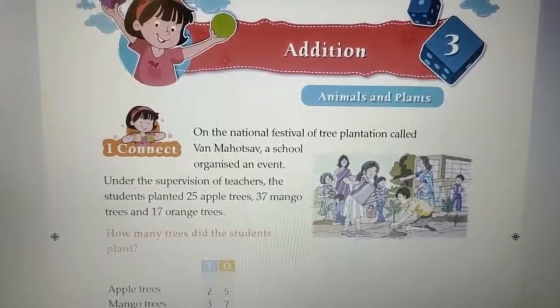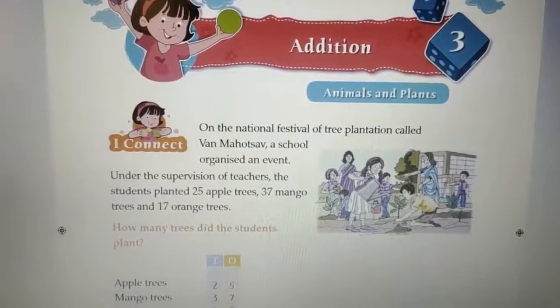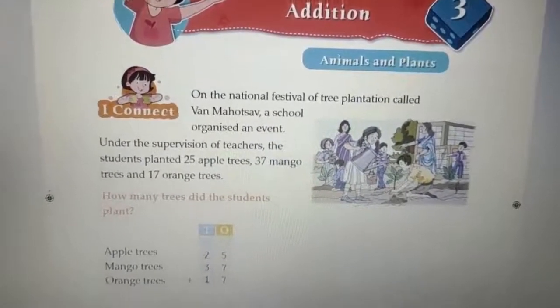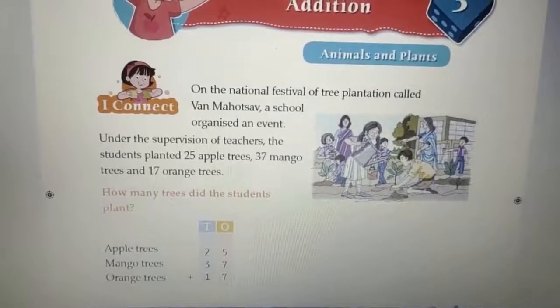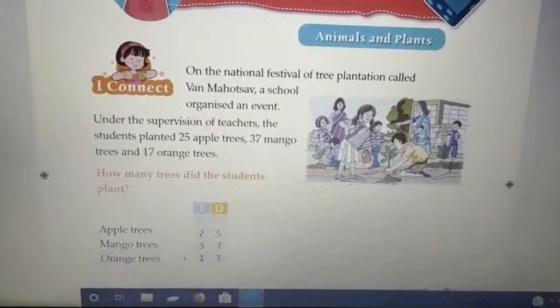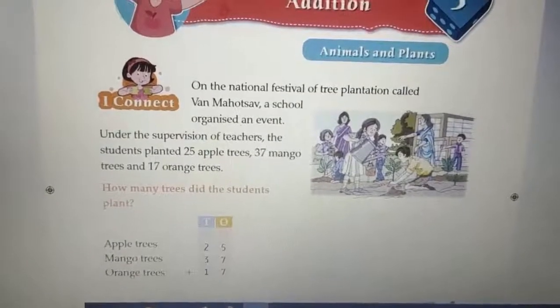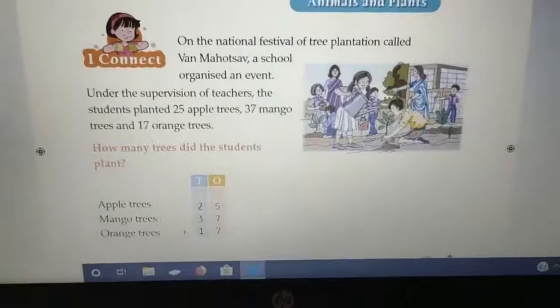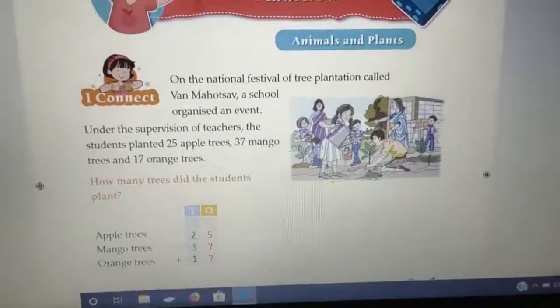The students planted 25 apple trees, 37 mango trees and 17 orange trees. How many trees did the students plant? We have to count the apple trees, mango trees and orange trees, the total number of trees they have planted in the garden.